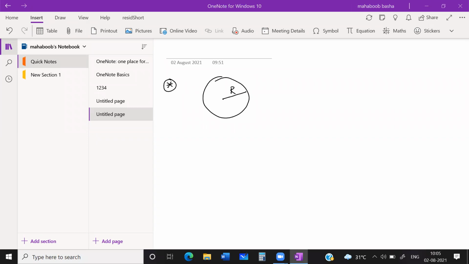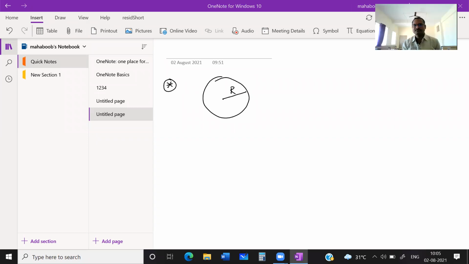Now let us suppose this is having a charge q. Now if this drop having a charge q is split into, let us suppose, n number of drops like this, and each is having a small radius r.